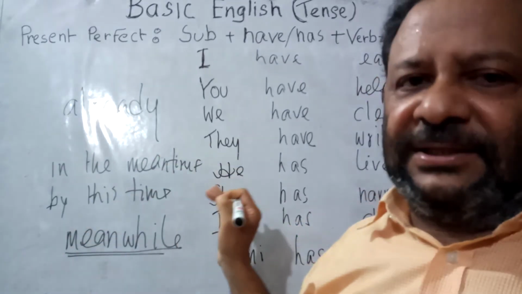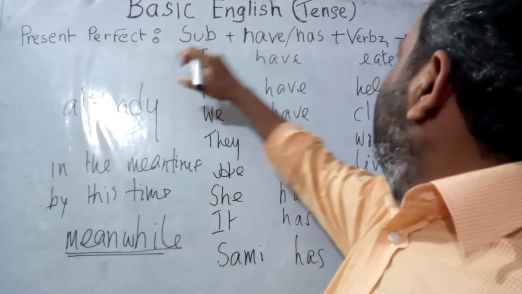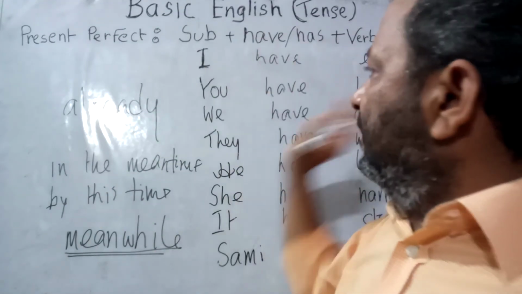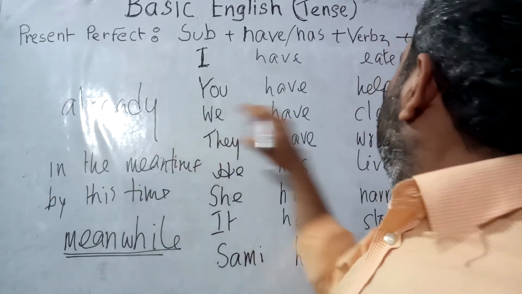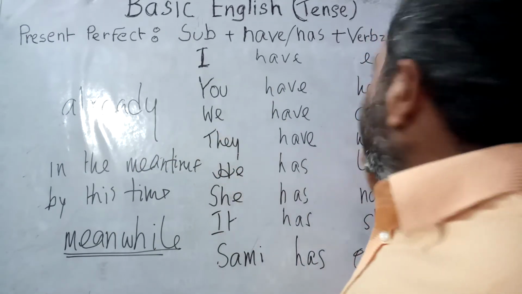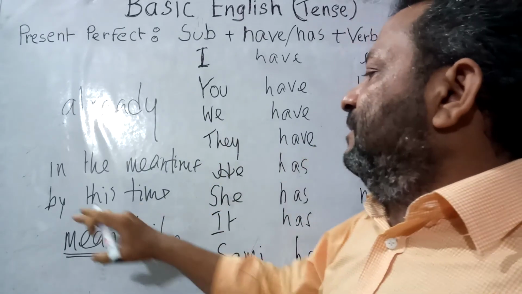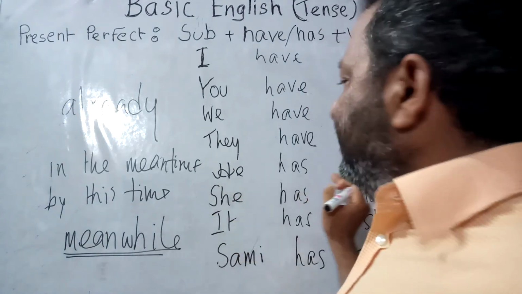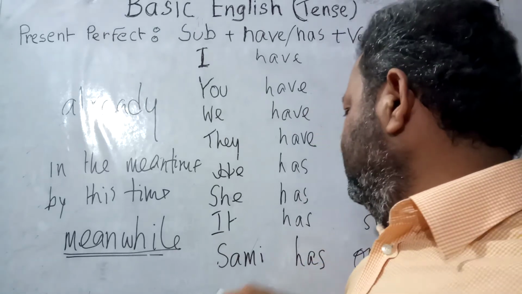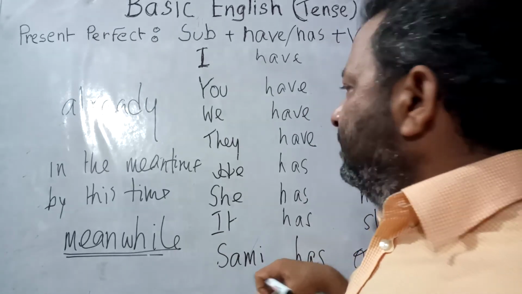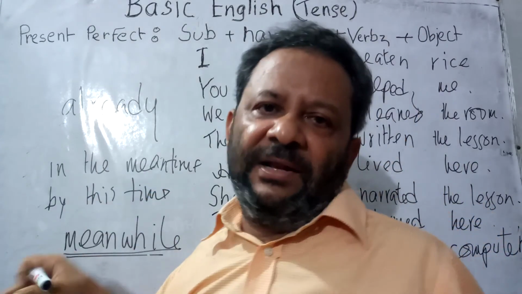Now, before ending the class, I am going to read the sentences with these again. Already I have eaten rice. I have eaten rice already. In the meantime, you have helped me. By this time, we have cleaned the room. They have written the lesson already. He has lived here. By this time, she has narrated the lesson. Meanwhile, it has stormed here. Now, Sami has operated the computer in the meantime, by this time, or meanwhile.